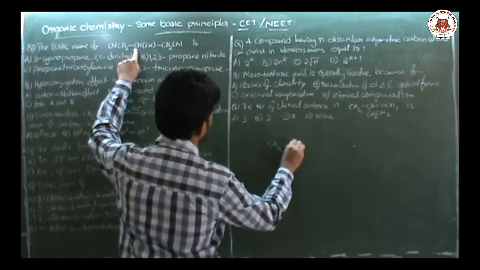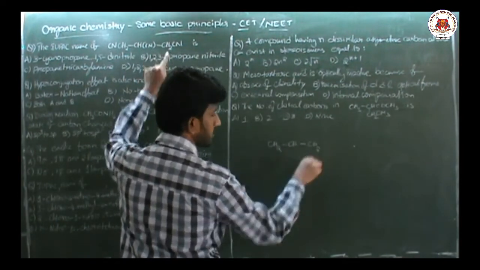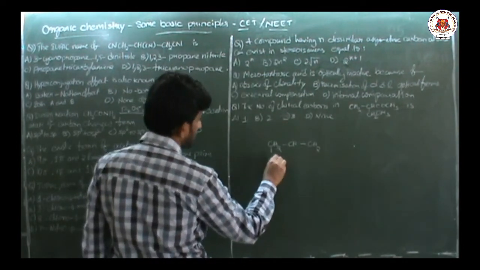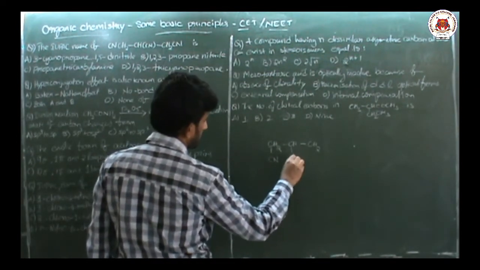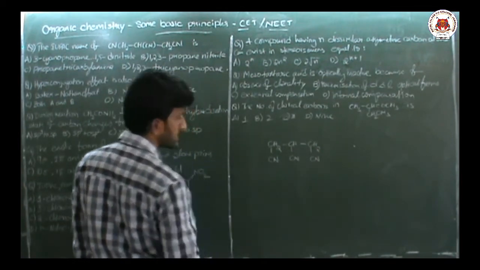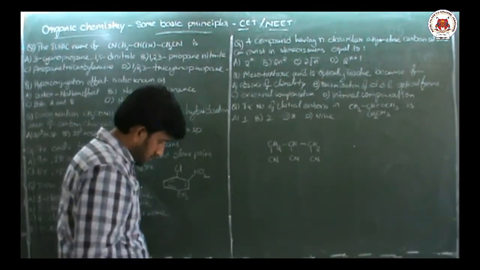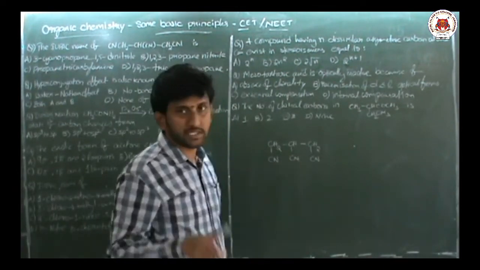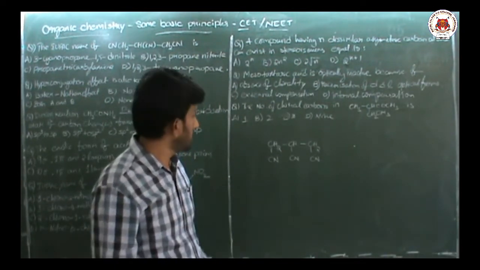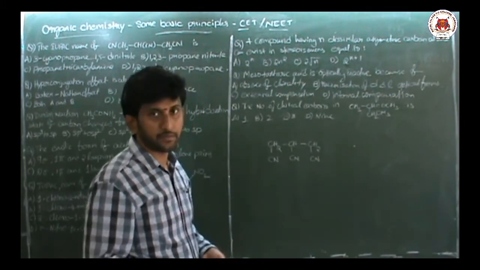CH2, CH2, and on each carbon there is one CN group, a cyanide group. Basically, if only one cyanide group is there in the total chain, you can consider that carbon in counting.